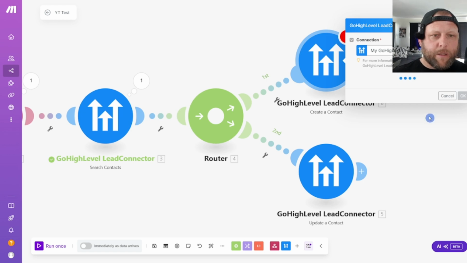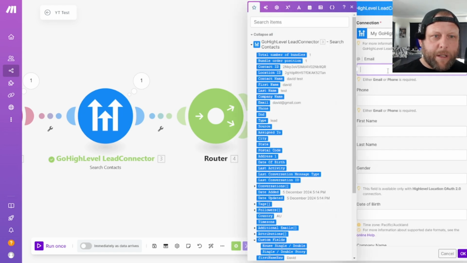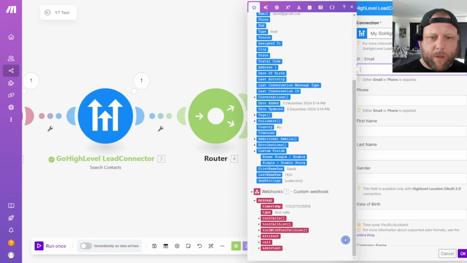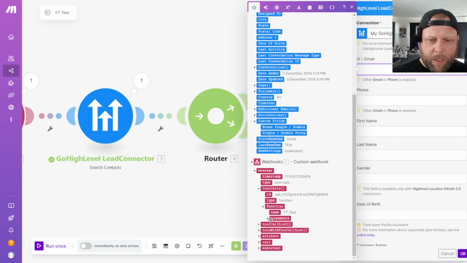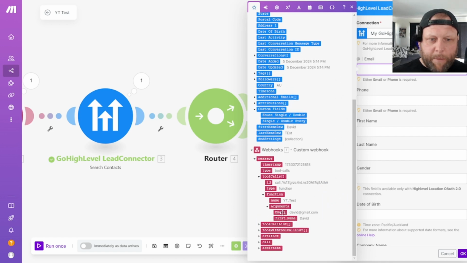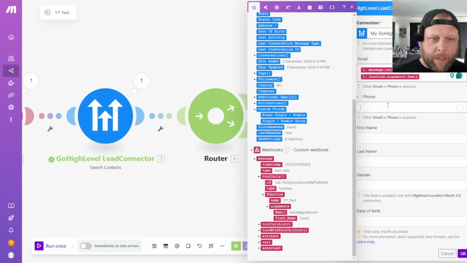And here we go. This is going to be the fun part. So the email address is, going to scroll down here, and we're going to come to tools, functions, arguments, email address. And we're going to add first name in here.